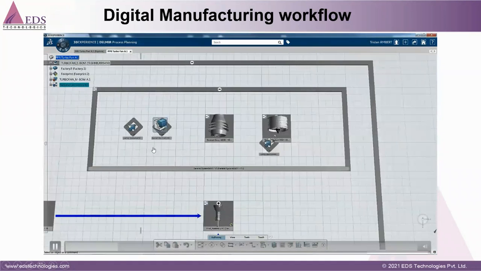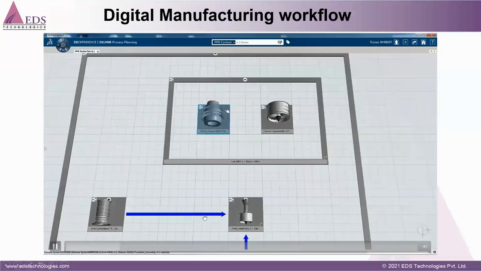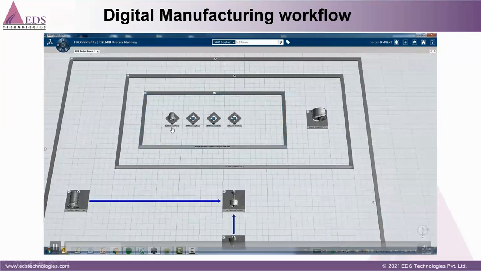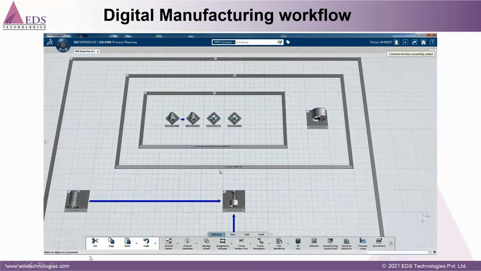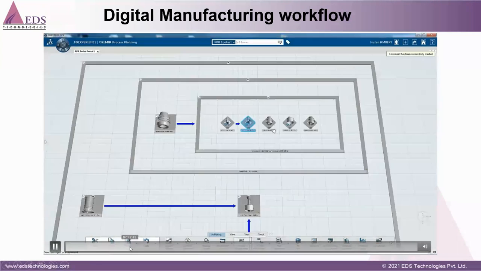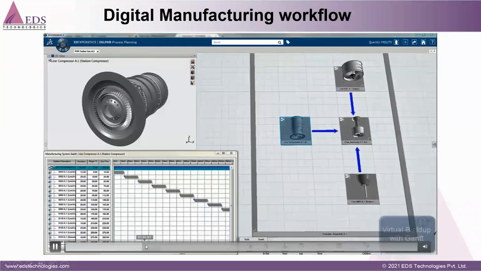And we need to create multiple operations. You can see it is simply drag and drop. By drag and drop, we can create multiple operations, and any kind of machining required we can do. So my complete process plan has been built. This is my complete assembly, with the first station, second station, third station, and this is my final assembly. Now I can validate this.